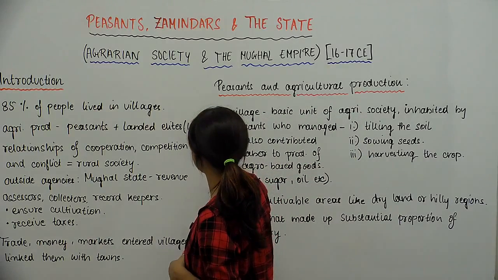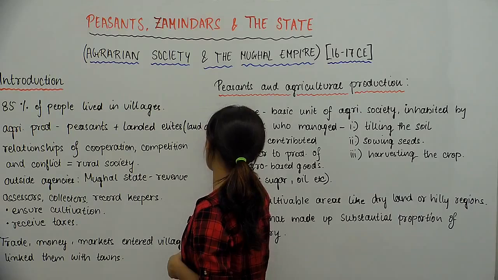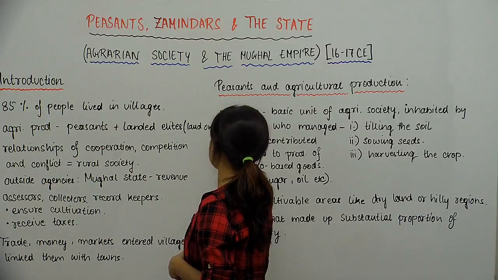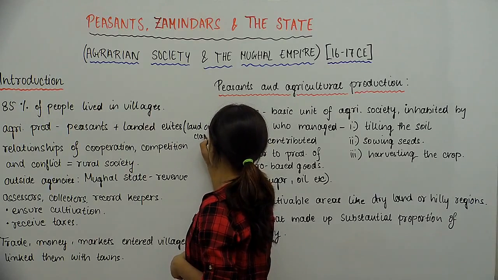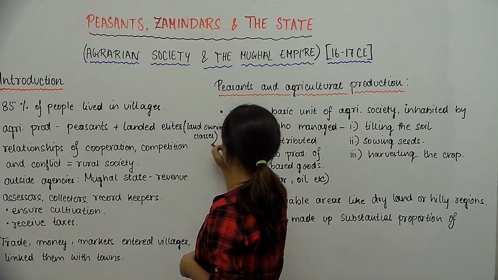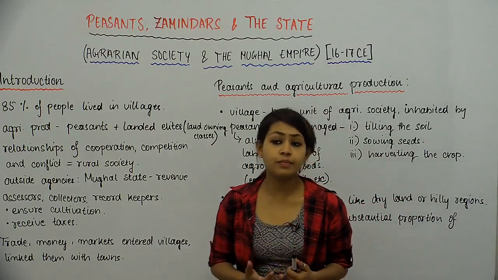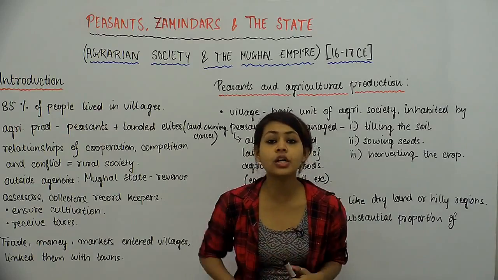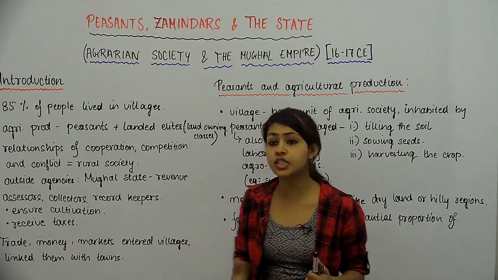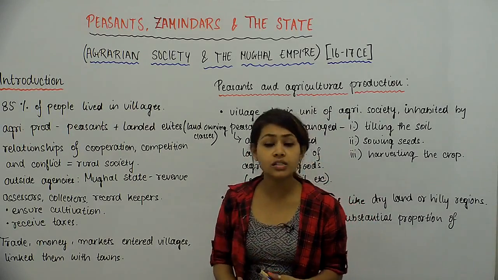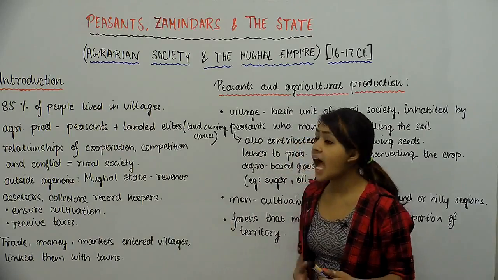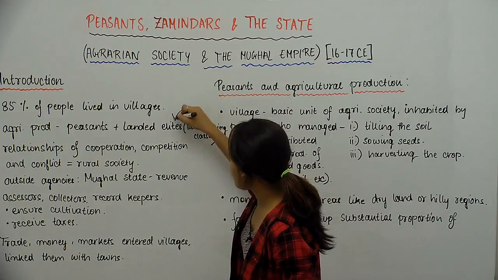So these are like land owning classes. And when we say that they owned land, that makes them the richer sect of the population. They were the richer ones among the two of these, and that is what made them elites.